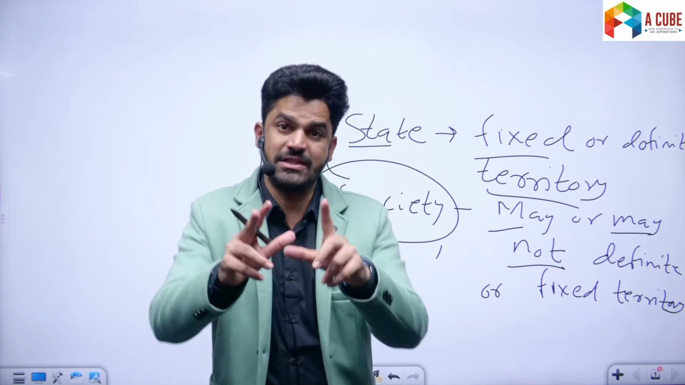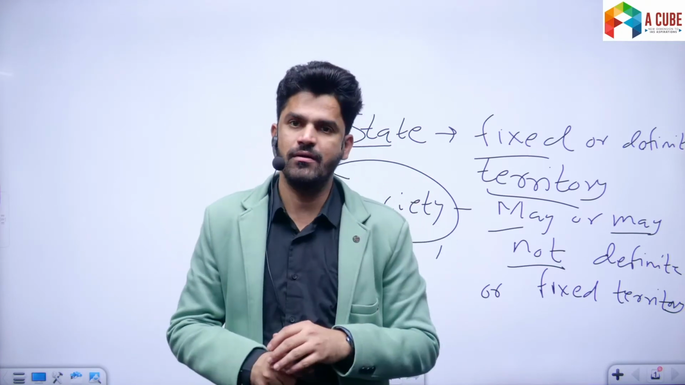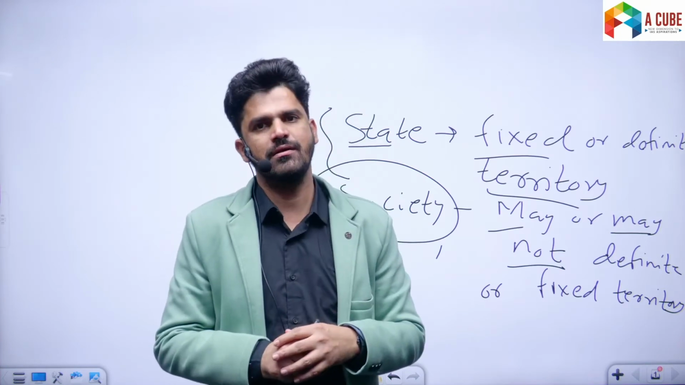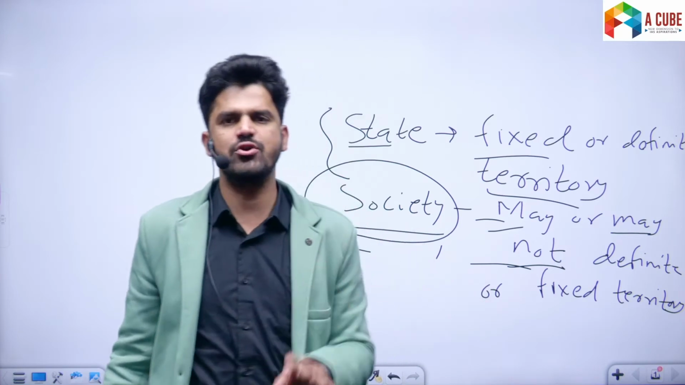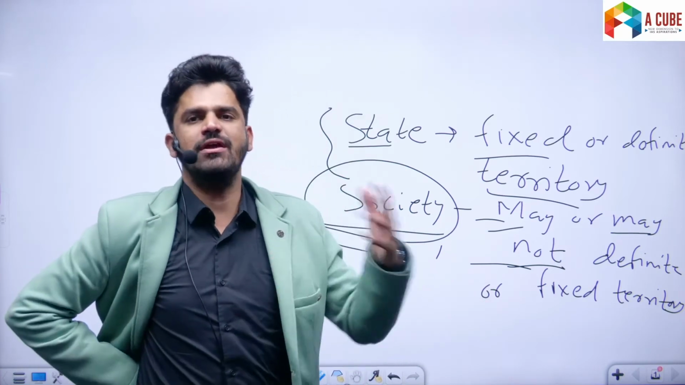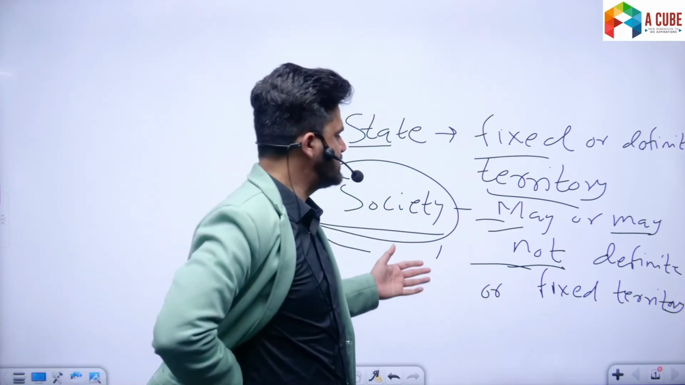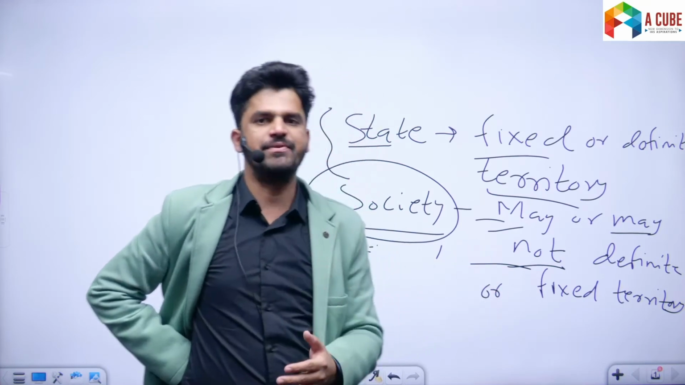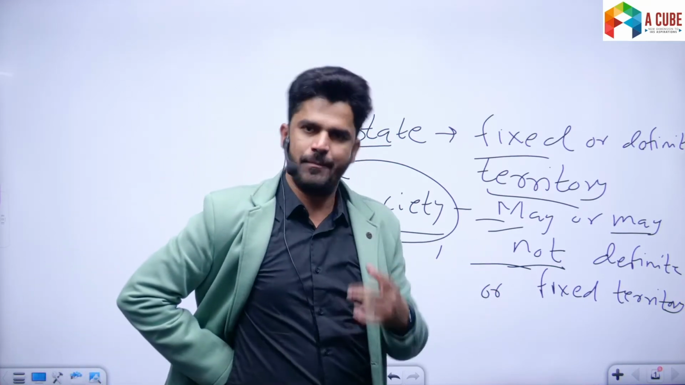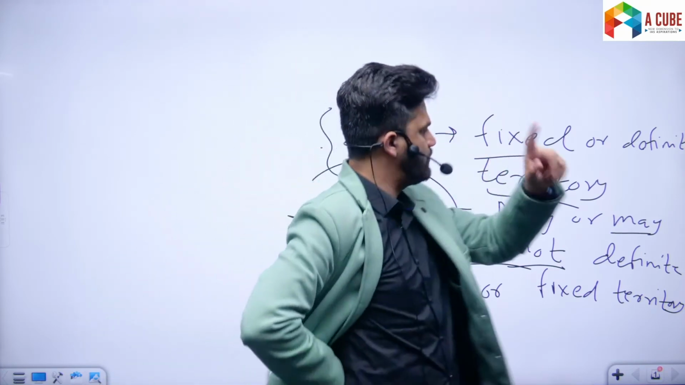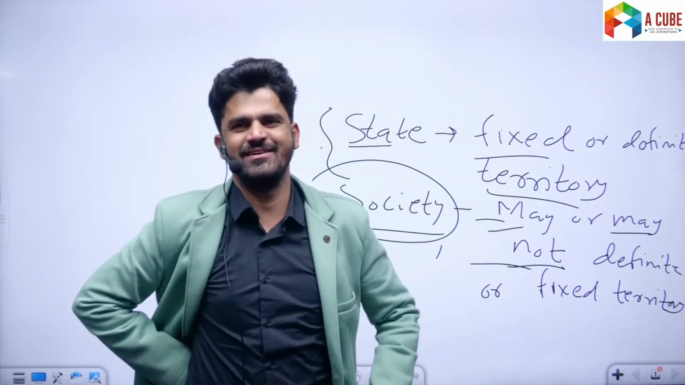right? But they have society. They are part of society. Okay, so society may or may not have fixed or definite territory. It can have indefinite territory, or its territory is not permanent. The territory of society is not permanent. It can keep changing. But the territory of the state has to be fixed or definite.